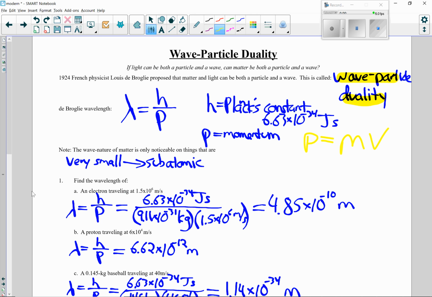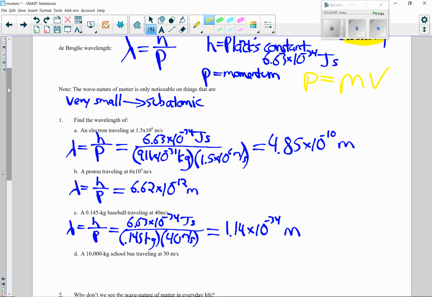Note the wave nature of matter is only noticeable on things that are very small, subatomic scale. We're never going to see this for anything that's macro size that we see in our everyday world.